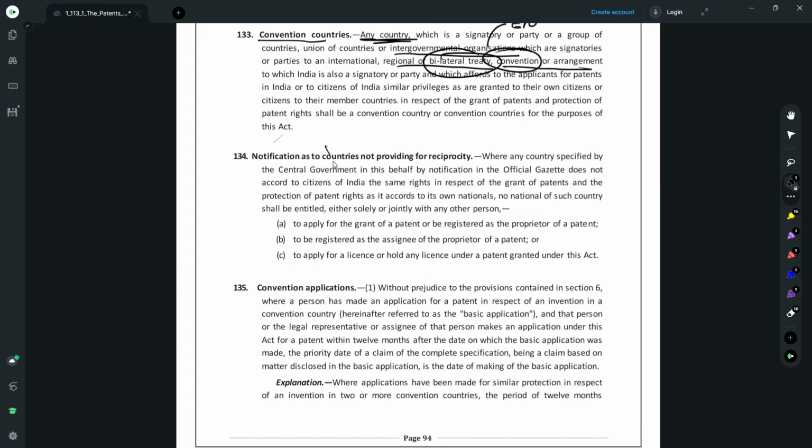Section 134 talks about no reciprocity being provided to countries who do not provide us with reciprocity. So if there are some countries who are not providing our citizens any rights to get patents, the government of India can notify that the citizens of that particular country would not get any patent rights or would not get to apply for any patent rights in India.